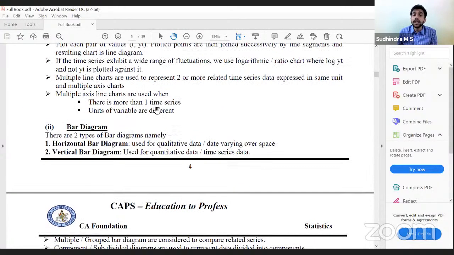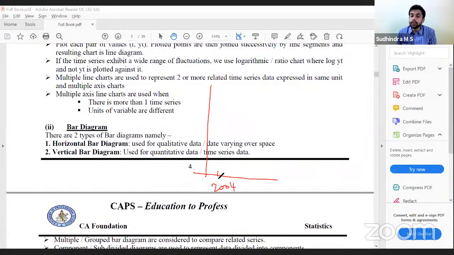In certain cases, I do not want to show them in two different bars. Instead, I want a single bar for one financial year, and in that bar itself, I want to divide the bar into production of rice and production of wheat. That is called a component bar diagram.